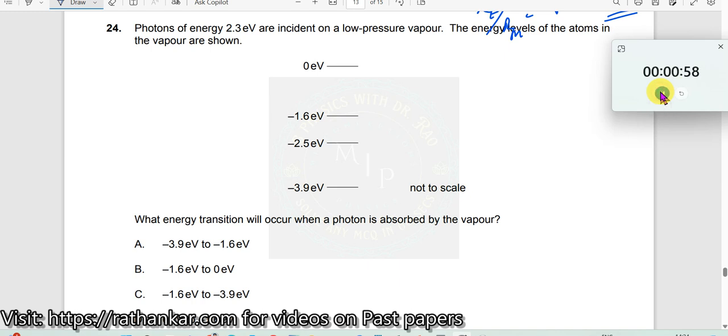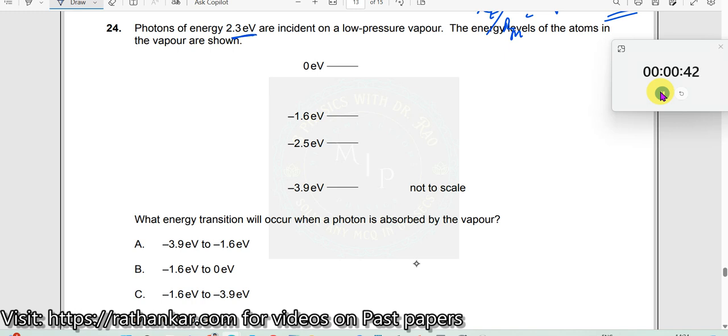Question number 24. Photons of energy 2.3 eV are incident on low pressure vapor. Energy levels are given over here. What energy transition will occur when a photon is absorbed by the vapor? See, if a photon has to be absorbed, the difference in energy levels should be equal to 2.3 electron volt.